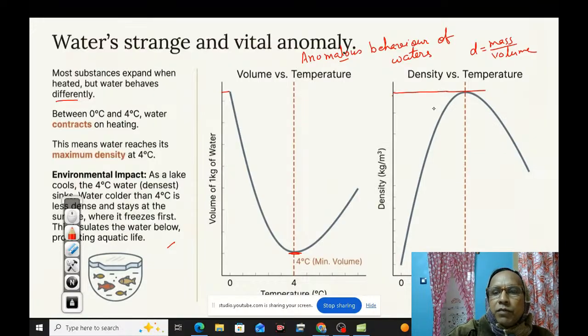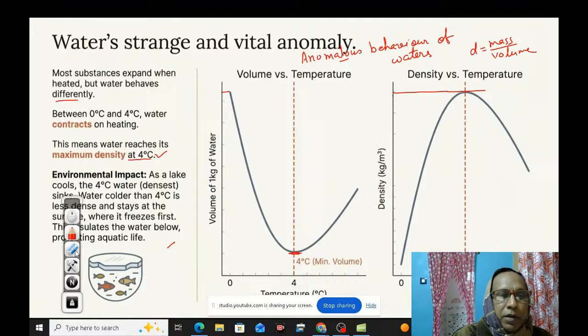This value is the density of water at 4 degree centigrade, maximum density. After 4 degrees centigrade, it will decrease again. Water reaches its maximum density at 4 degrees centigrade.